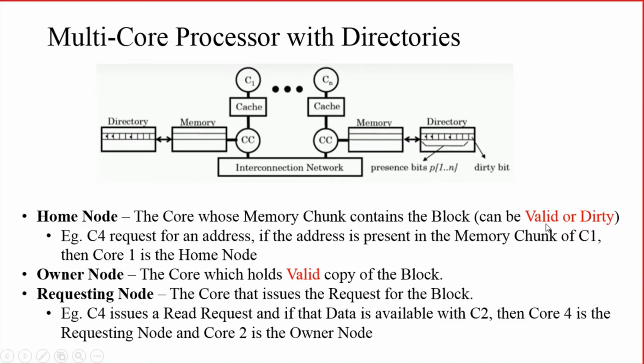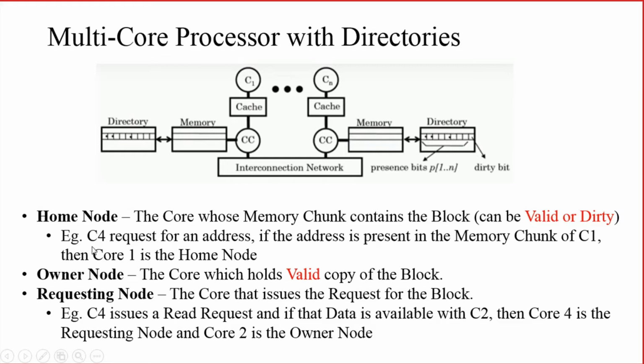That block of data can be either valid or dirty. Valid data means the data is the most recently updated data. Dirty data means it is updated in the block, but it is not updated in the actual shared memory. It is only updated in that particular cache or in the block. It is not updated in the memory. So the home node is a node or a core whose memory chunk contains the block of memory that we are requesting. This block can be either valid or dirty.